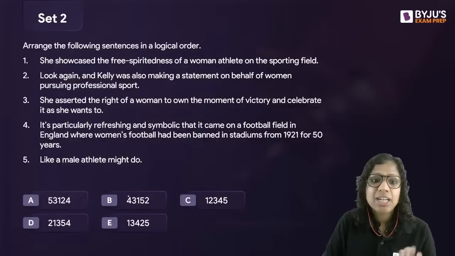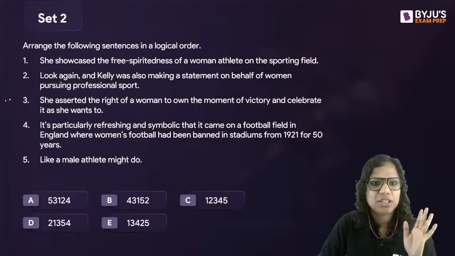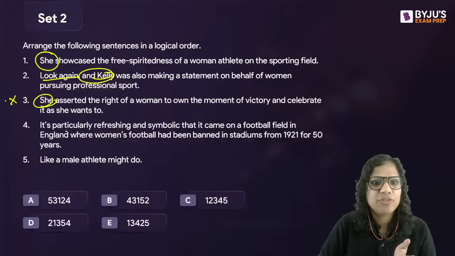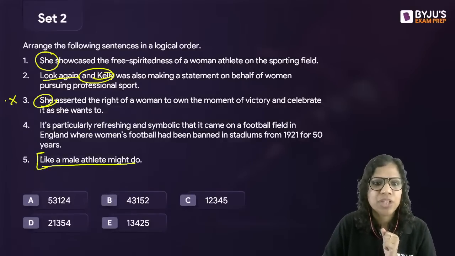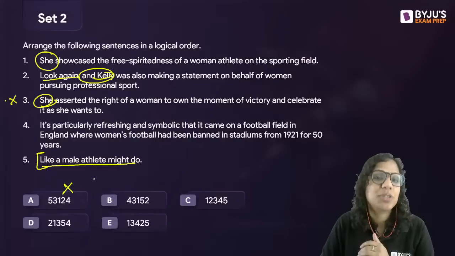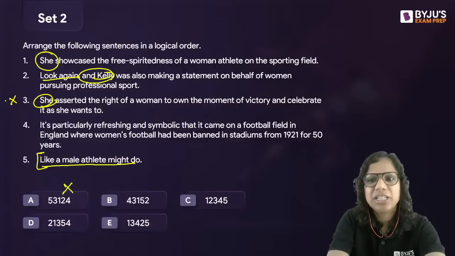And as I said, make use of the options, right? So for instance, here the options told me that 3 cannot be the opening sentence. So right away I eliminated it. Then, as I've talked to you about, a vertical scan, looking at the initial few words, gives me a lot of clues. Like "a male athlete might do", this definitely is related to some other sentence that comes before it. So 5 also cannot be the opening sentence. Then it is only in this sentence that I'm naming this person, so probably this is the opening sentence. I have a lot of clues here to solve this speedily.